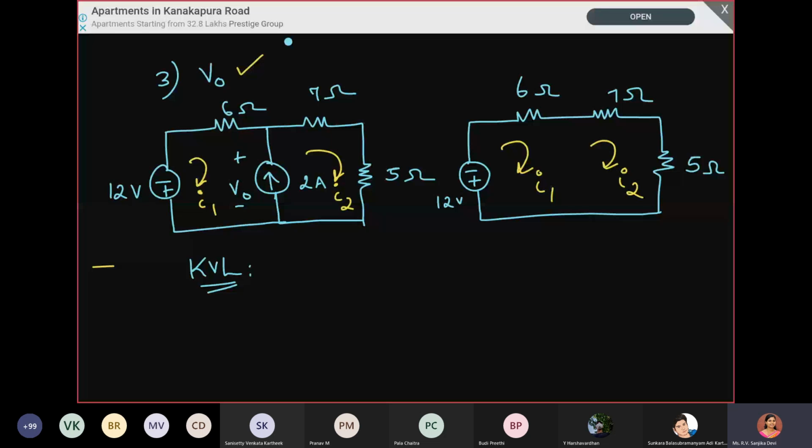Are you able to understand? Remove the current source because we cannot write the voltage across a current source. After removing it, we form a super mesh, and for the super mesh we can write the KVL equation. When writing the KVL equation, go in the direction of the current. Ma'am, how is it minus 12? You are coming out of the negative terminal, no, when we are going in the direction of current.